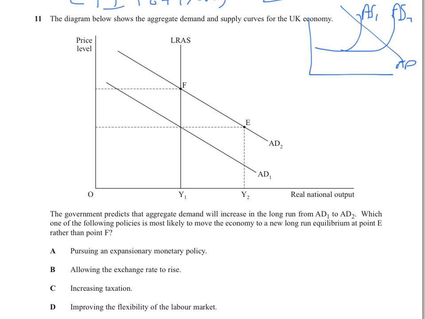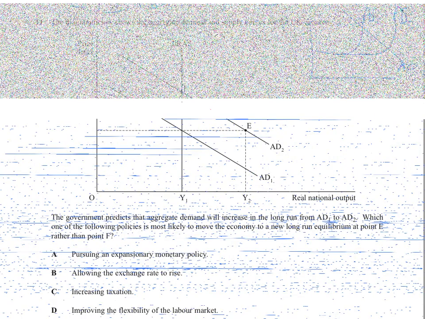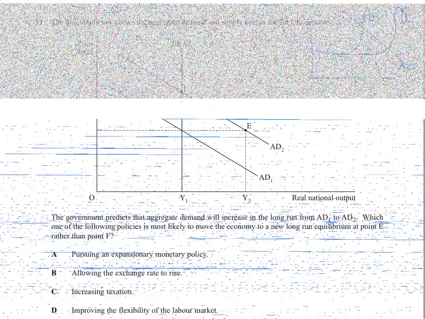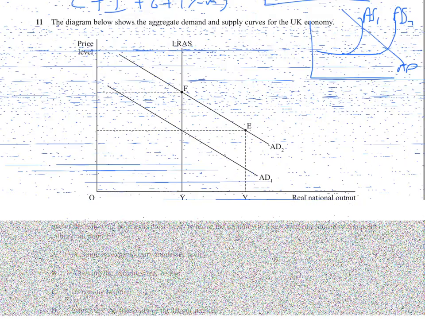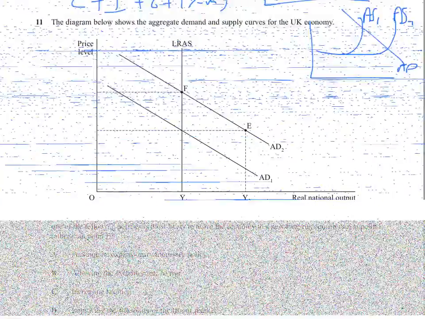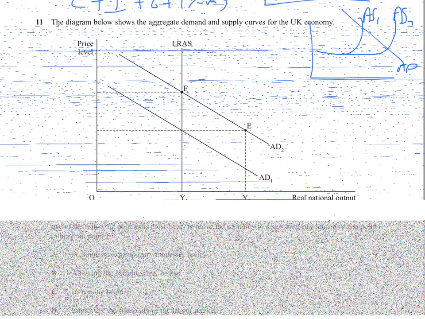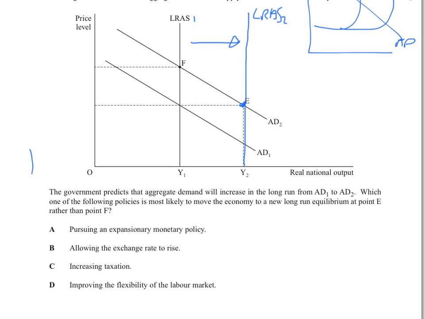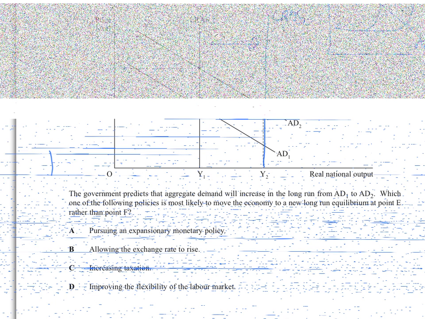So point E, we haven't got any lines going through it. So why have we even got that point? It's because there's going to be another line that would go here. This would be LRAS1, and this would be LRAS2. So what's it basically asking? Which of these would be a supply-side policy? A policy that would make the economy grow. Right, we know it can't be A, because an expansionary monetary policy would make AD go up. And I bet you'll have put that because that's what they're trying to trick you into, because you're not seeing that extra line. Anyway, allow the exchange rate to rise.